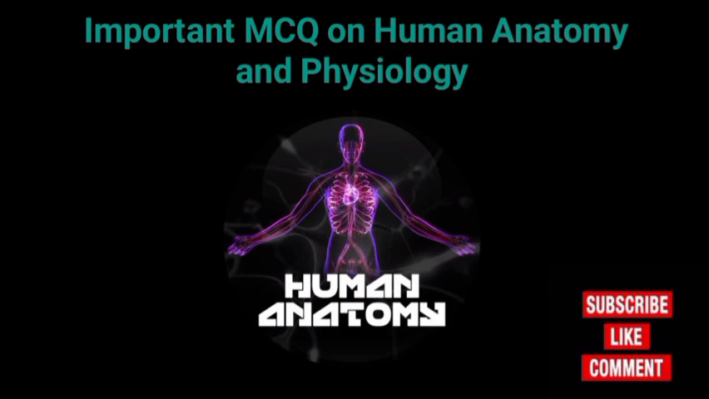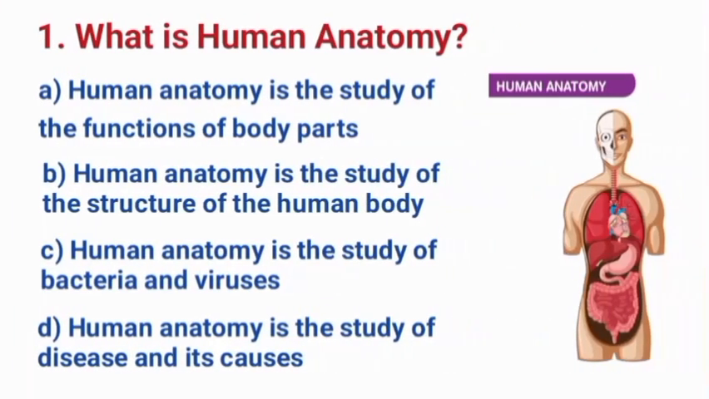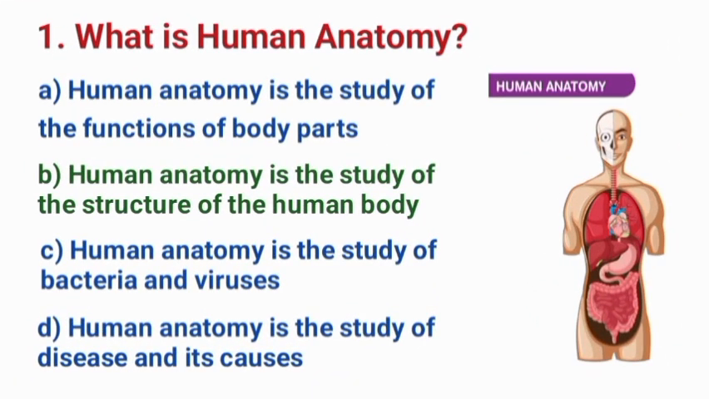Today we will discuss some most important MCQs on human anatomy and physiology. Question number 1. What is human anatomy? A. Human anatomy is the study of the functions of body parts. B. Human anatomy is the study of the structure of the human body. C. Human anatomy is the study of bacteria and viruses. D. Human anatomy is the study of disease and its causes. The correct answer is B. Human anatomy is the study of the structure of the human body.